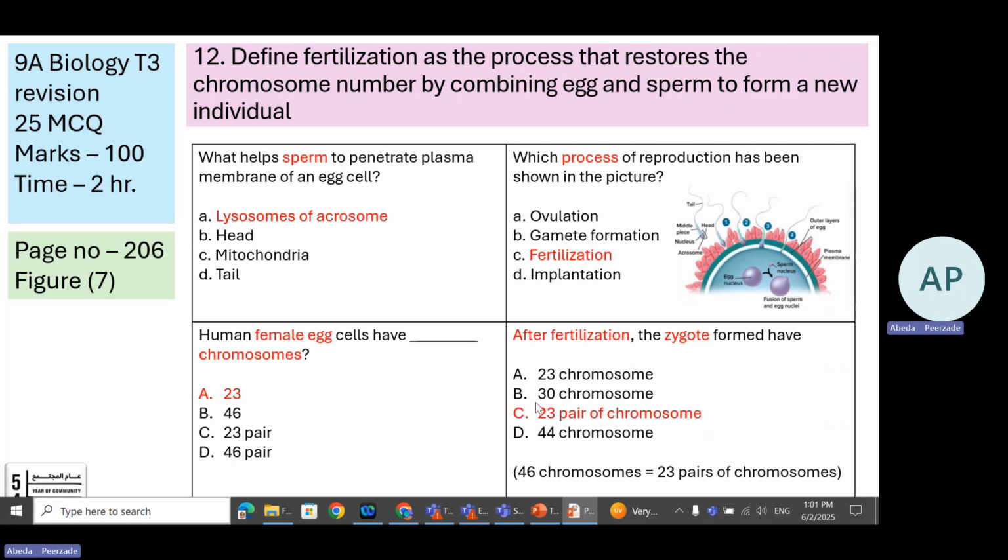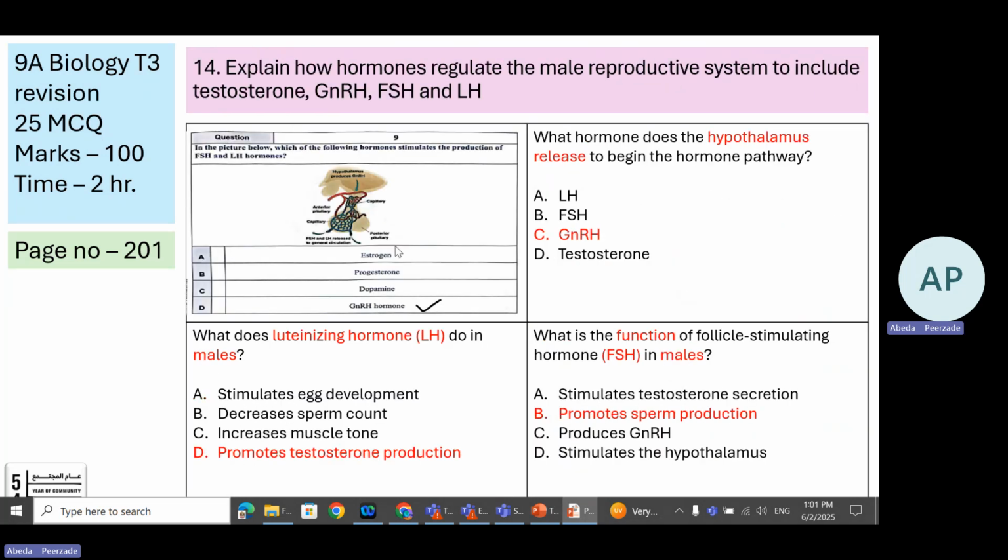Please go through all the options well. 23 chromosomes, wrong. 30 chromosomes, wrong. 44 chromosomes, wrong. Come to this option, 23 pairs of chromosomes. 23 pairs means a total of 46 chromosomes. Now you can expect such indirect questions as well. Though it looks very easy, it can confuse the students.